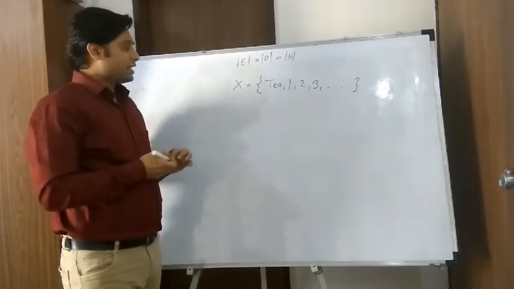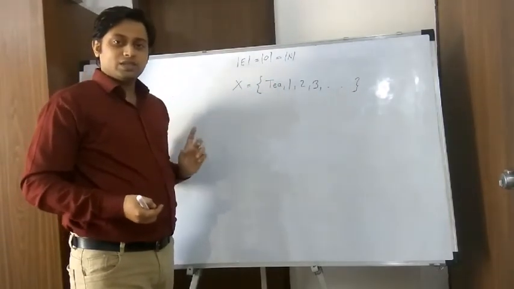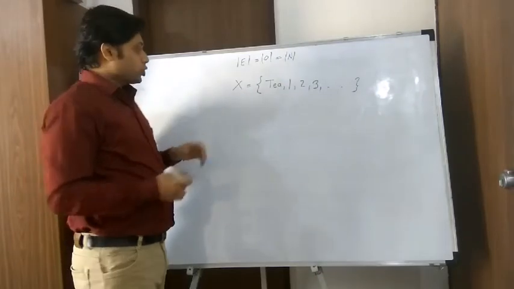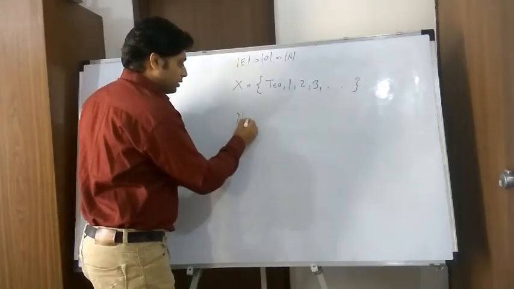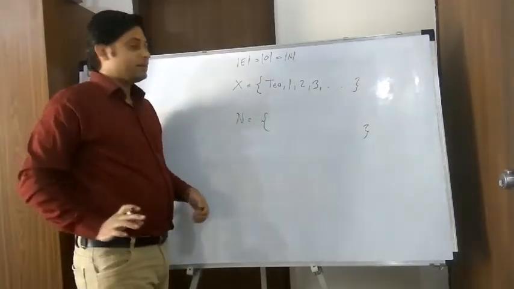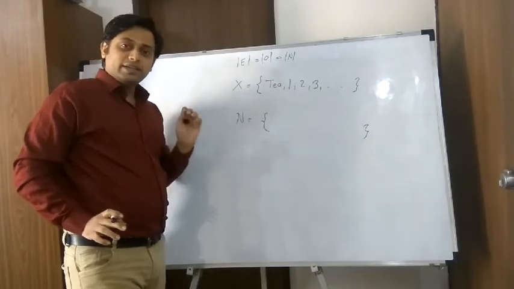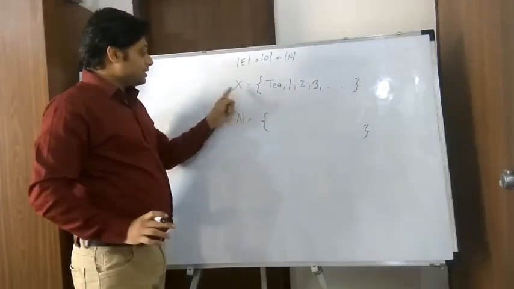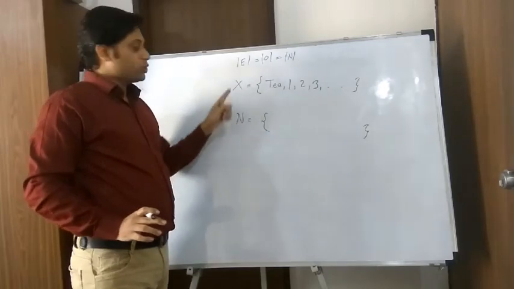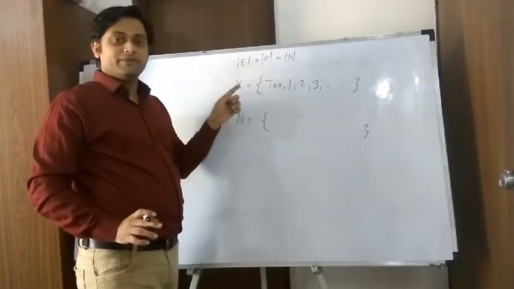So X contains all the natural numbers along with one special element, t. All the elements of the natural number set will be present here, and then we will have one extra element, t, in X. Intuitively this X is larger than N and the cardinality should be greater by 1. So the cardinality of X should be Aleph 0 plus 1.